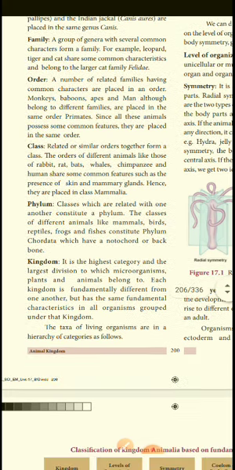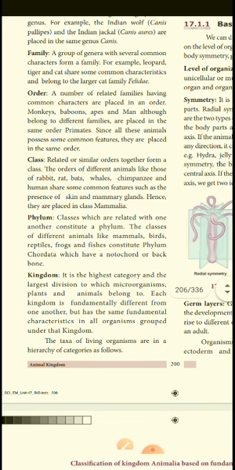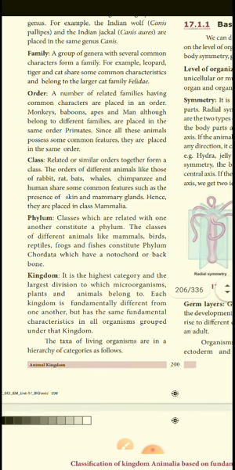Class: related or similar orders together form a class. The orders of different animals like rabbit, rat, bat, whale, chimpanzee and human all come under the same category of class. Why? Because of the presence of skin and mammary glands. Which category do we all come under? Mammalia, because we have skin and mammary glands. The mammary gland is very important. Who all have mammary glands?